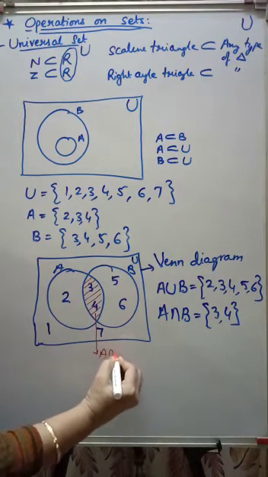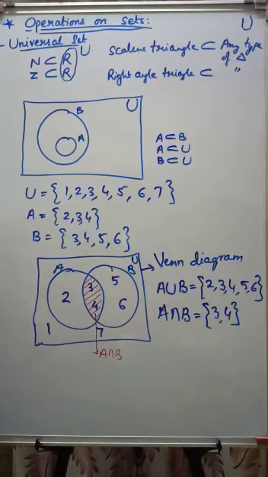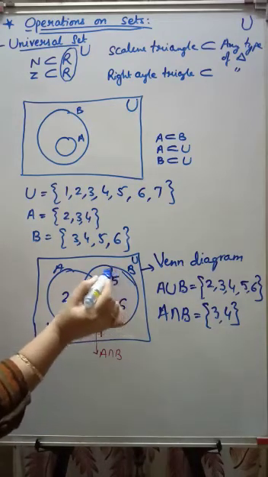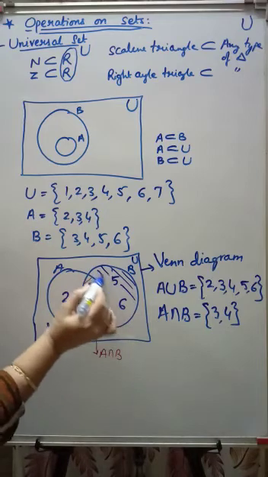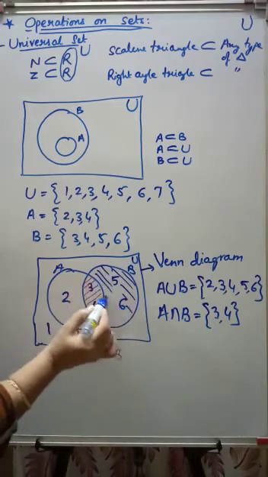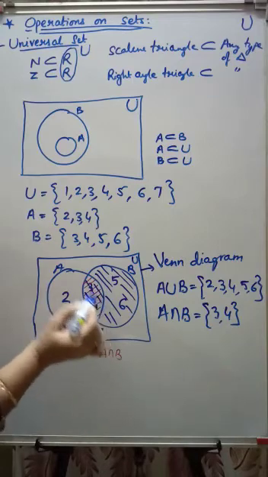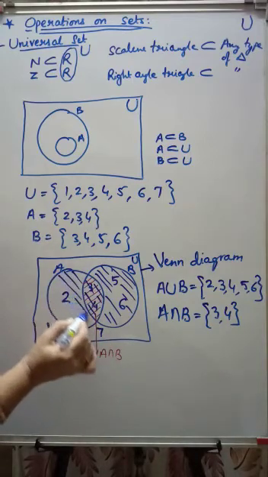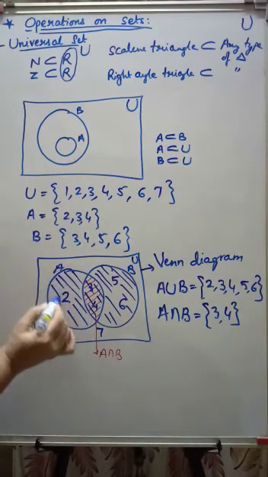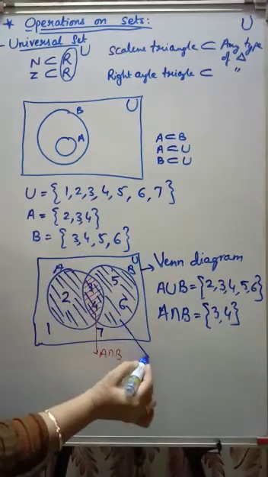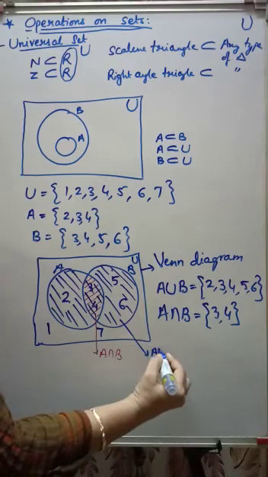If I want to show A union B, so it is all. This complete is A union B. This will also come in this. Complete. This complete is nothing but A union B.